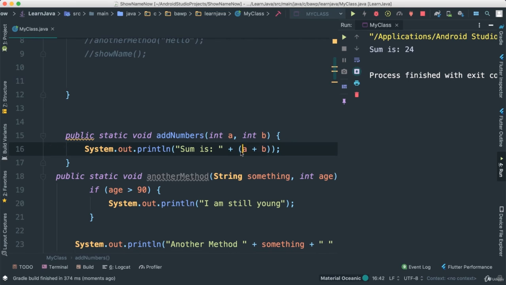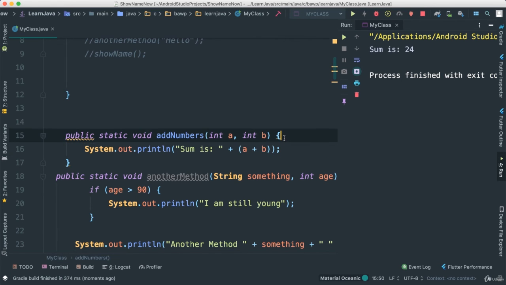Just a small, interesting thing that can throw you off. So whenever in doubt, whenever you want to add two numbers inside of a string, in println in this case, make sure that you put in parentheses whatever you are adding or subtracting or doing any arithmetic operations on. That way it's seen as one expression, okay?